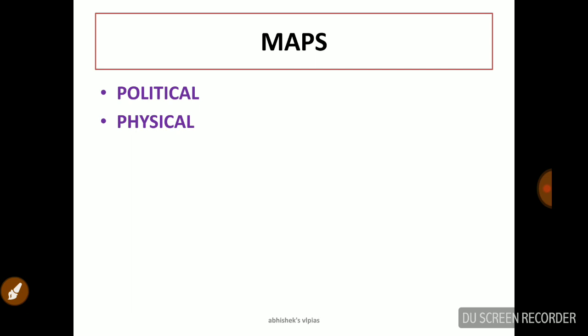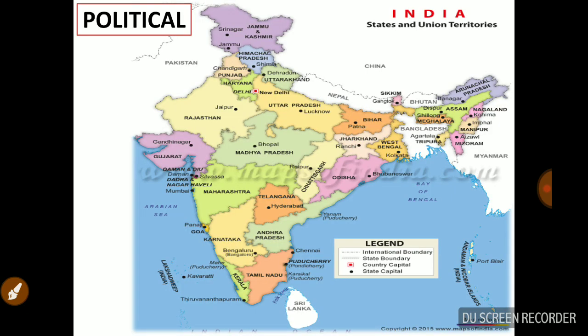So there are two types of maps: one is the political map and the next one is the physical map. As the name indicates, political maps relate to the world, countries, boundaries, etc., and a physical map is related to mountains, rivers, features, etc. So this is the political map of India.